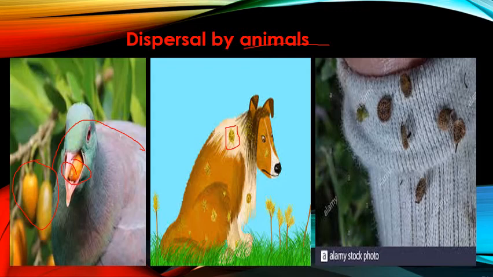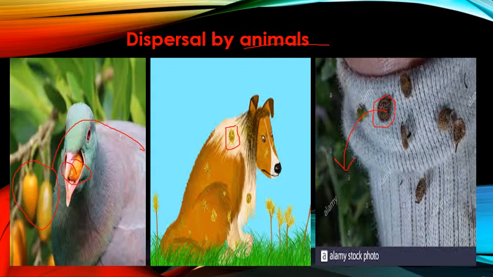ऑलराइट, either they will have hooks on them or they will have some sticky coating on them. ठीक है, so what happens, because of these hooks or the spines, it gets stuck in the body of the animals, or if sometimes we move through that area, it gets stuck in our body. जैसे देखिए इनके socks में ये लग गया है. Alright, so what will happen when we will move from one place to the other, these seeds will fall down in different directions, okay, and there it will grow.